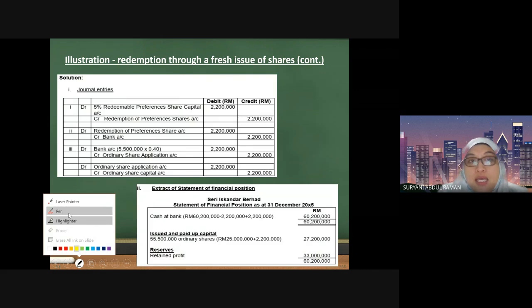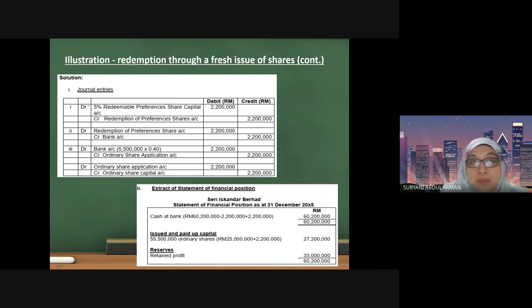Debit the shares. So you are going to debit the share. Debit meaning you are going to reduce the share. Debit the 5% redeemable preference share capital, 2,200,000, and credit to a temporary account called redemption of preference shares. Okay, next step is what?